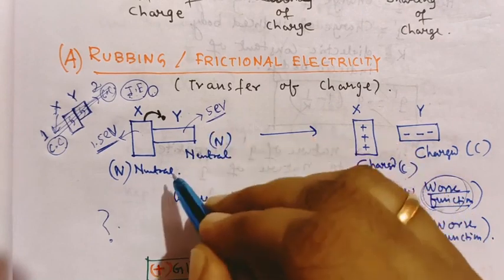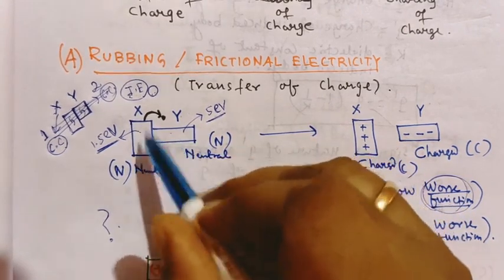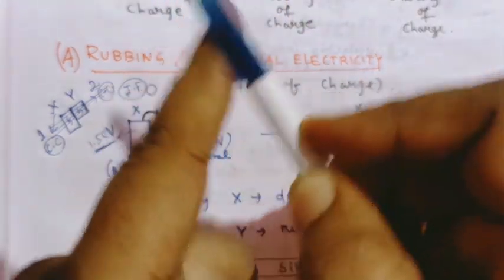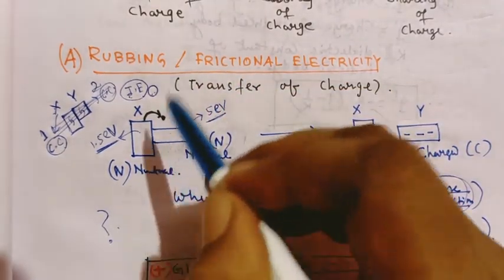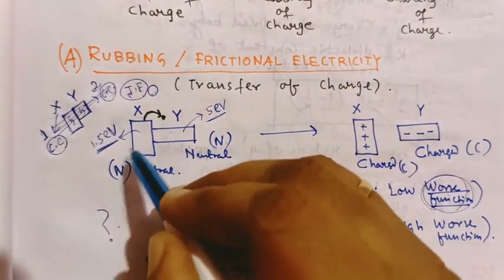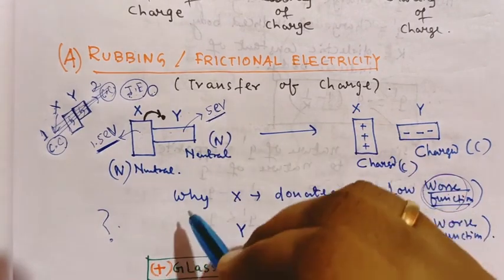When these two bodies are rubbed against each other, kinetic or thermal energy develops and increases. First the kinetic energy reaches 1.5 electron volt, then 5 electron volt.